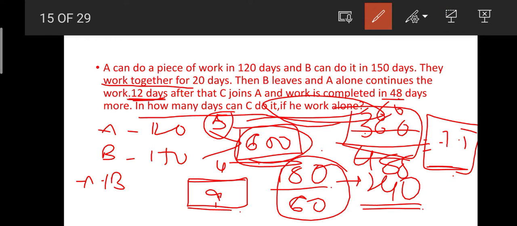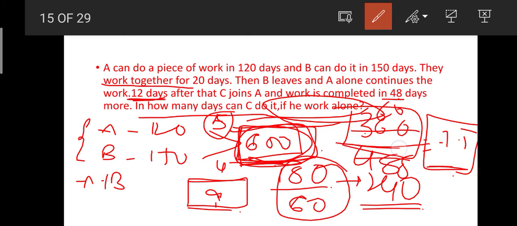Okay friends, isn't that simple? First we took the number of days they can complete the work, and then we took the LCM, so the complete work is 600 units, and we went through it step by step. A and B together worked for 20 days, then A alone worked for 12 days, and after that A and C together completed the work.